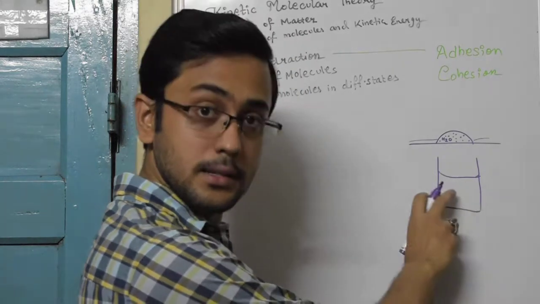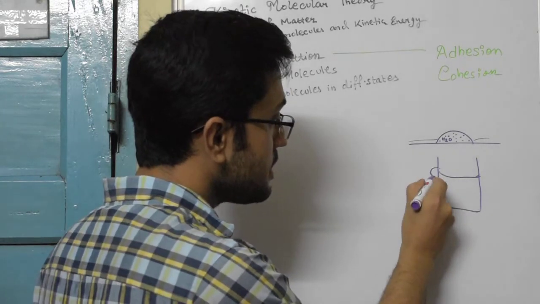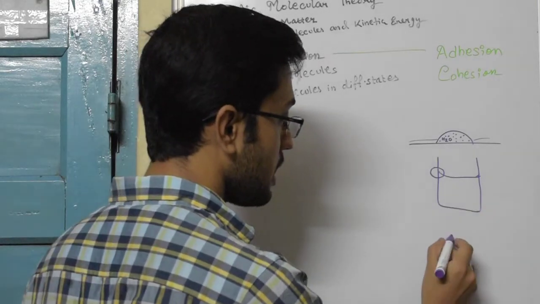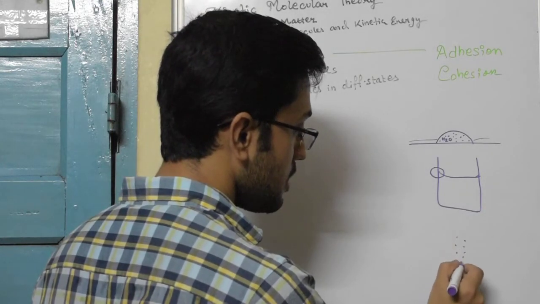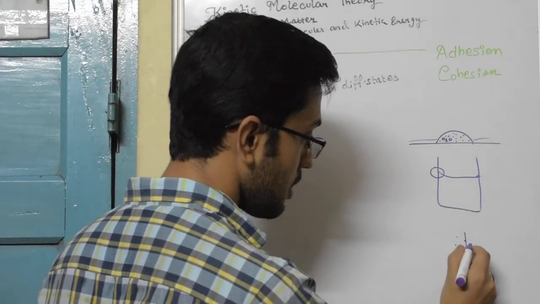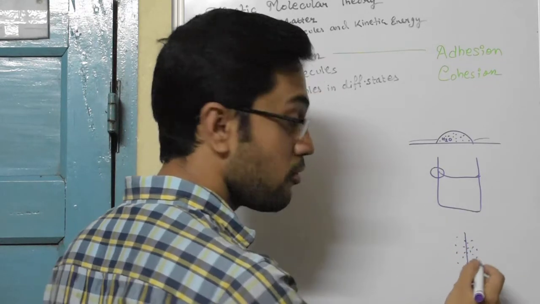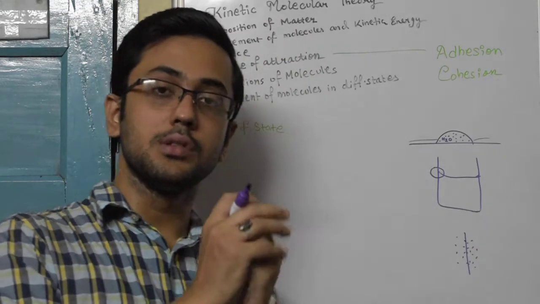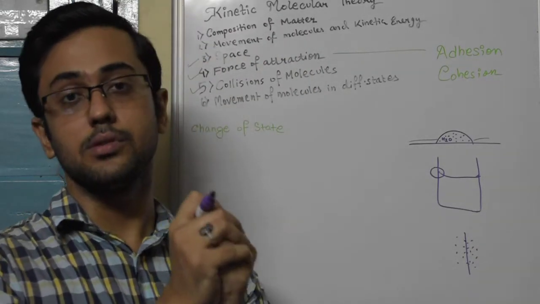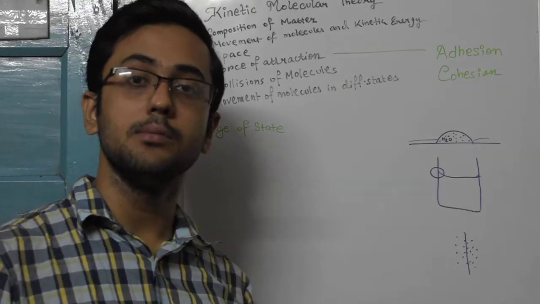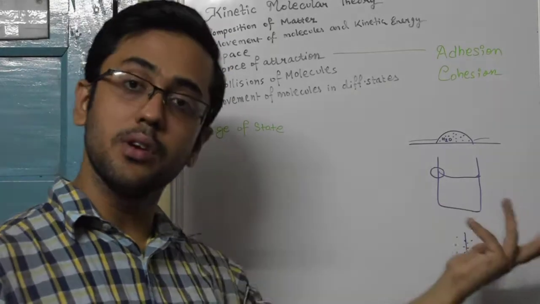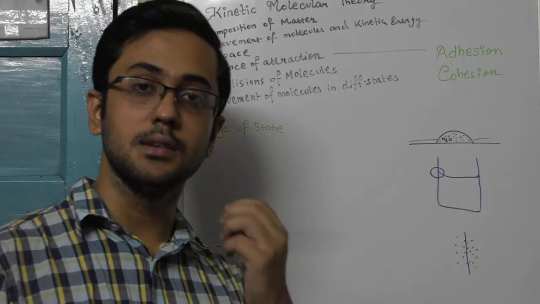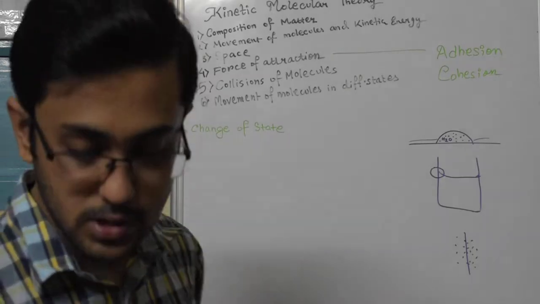a glass container inside which water is placed, then in this area where the water is sticking to the surface of the glass, what happens? On one side are the molecules of glass, and on the other side are the molecules of water. And molecules of glass and molecules of water, they are closely bound to each other. So this is adhesion or adhesive force. So adhesion basically means two or more different types of molecules bound to each other. And cohesion basically means the similar type of molecules bound to each other.